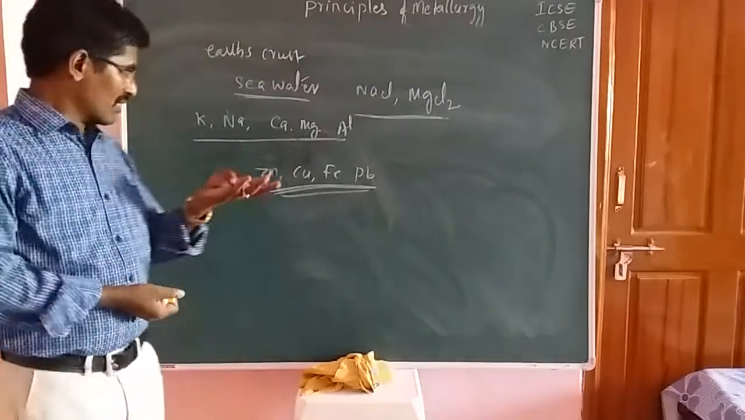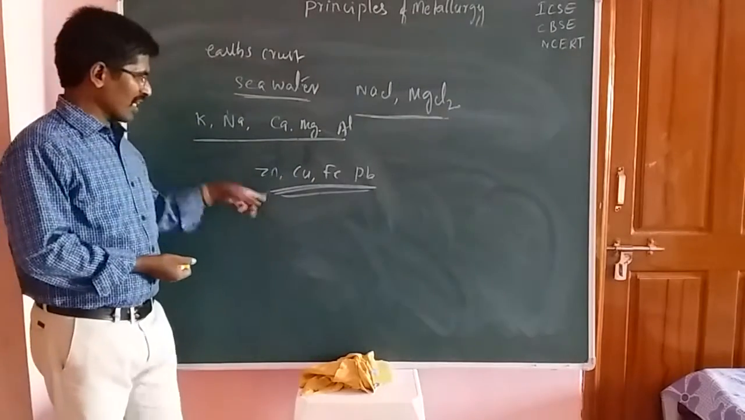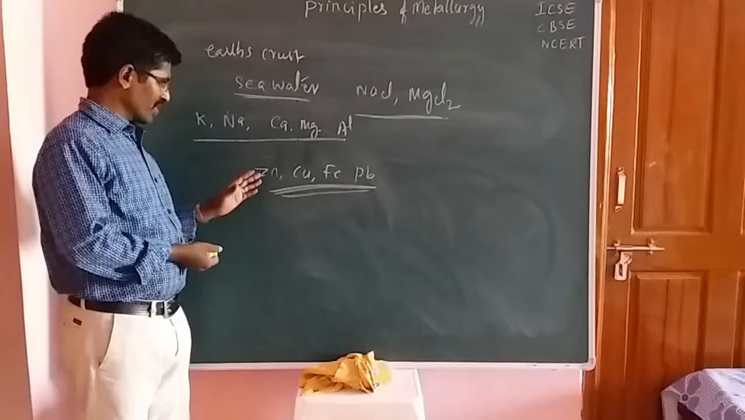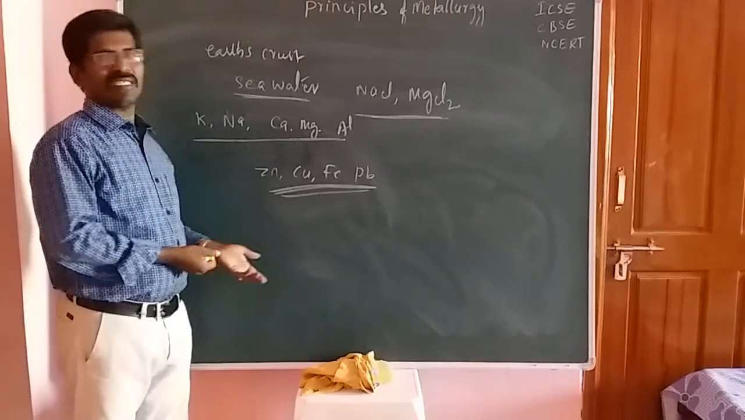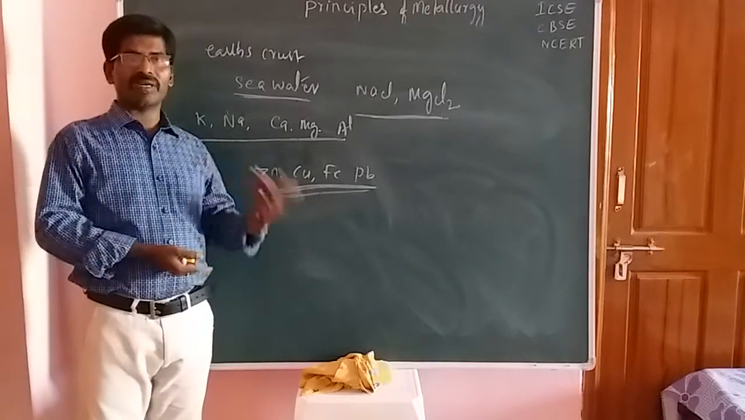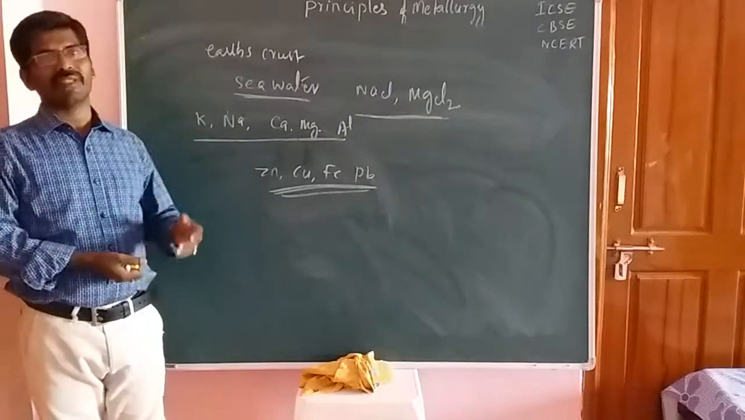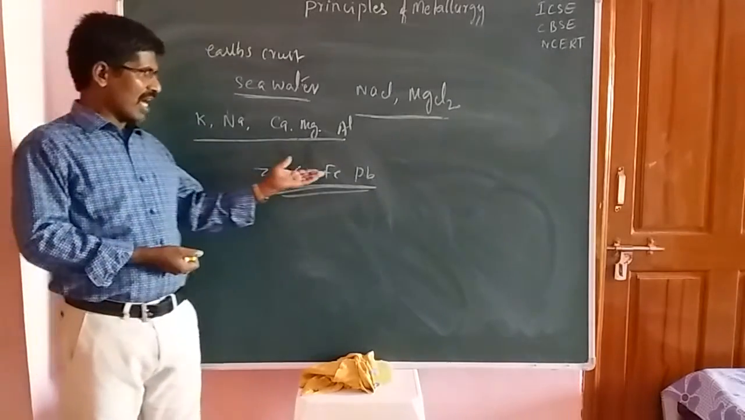That means zinc occurs as zinc sulfides, zinc carbonates, and zinc oxides like that. Copper is also the same: copper oxide, copper sulfate, copper carbonate, copper halides like that. So it is with iron and lead.